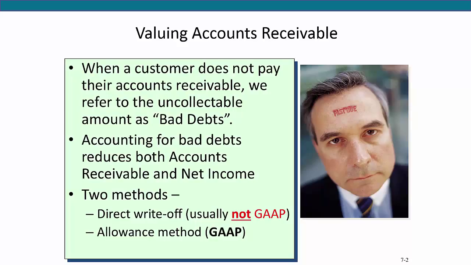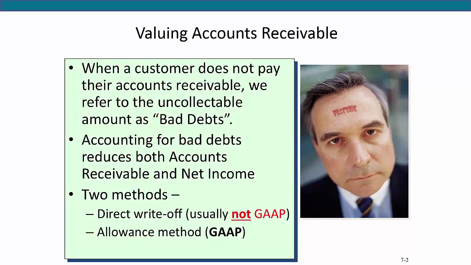Now, this might be okay when bad debts are expected to be very small. However, the majority of companies use the allowance method because it complies with the matching principle. Companies estimate how much of their credit sales will not be collected and record the estimated bad debts in the period of sale. As a result, under the allowance method, net accounts receivable is valued at the amount a company really expects to receive in cash. We call this the net realizable value.